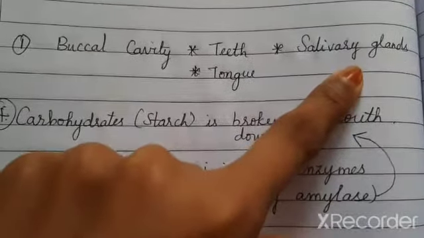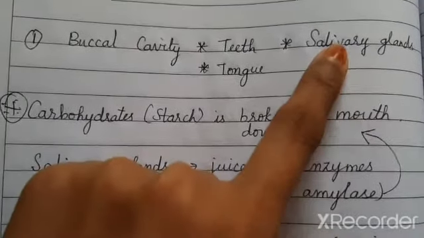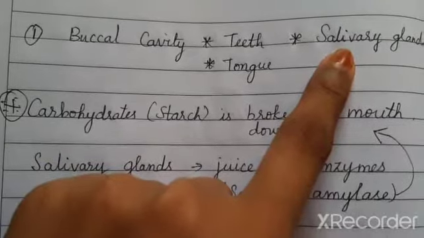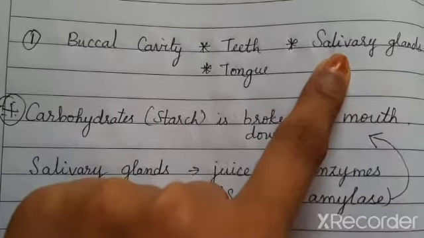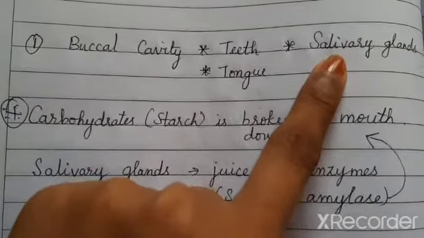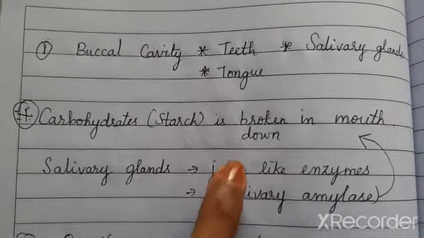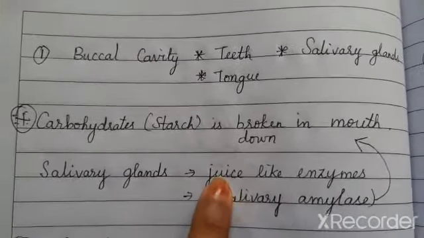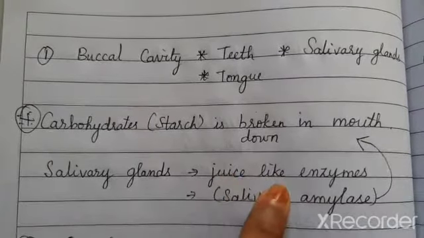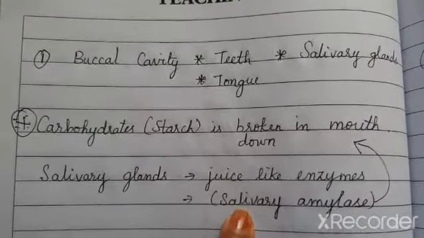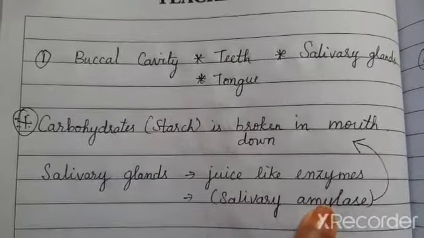And you have the salivary glands. Salivary glands will produce the saliva. It is like a juice-like liquid having the name salivary amylase.